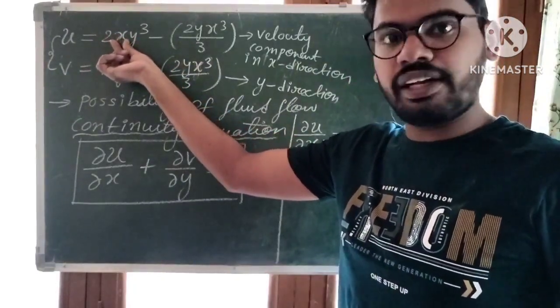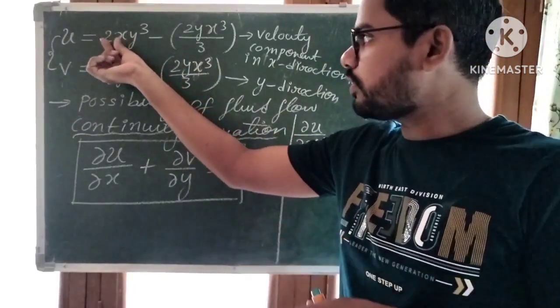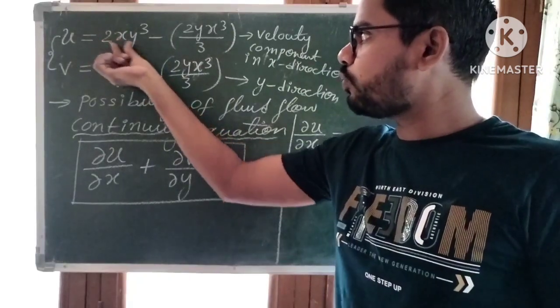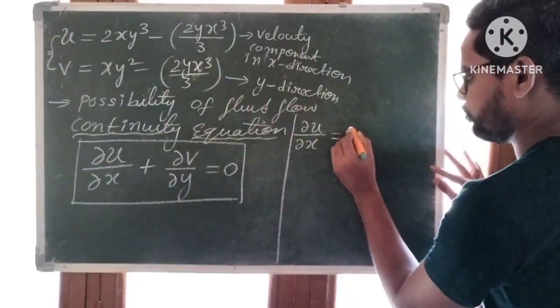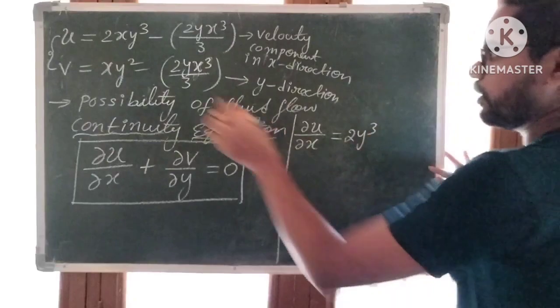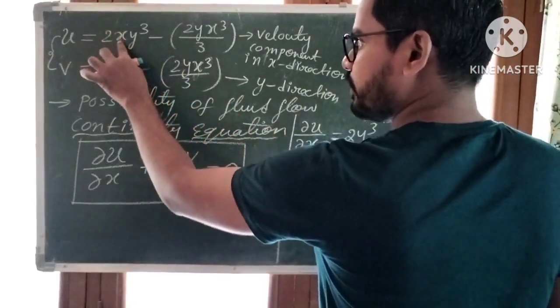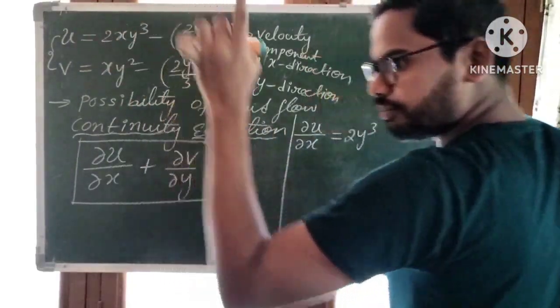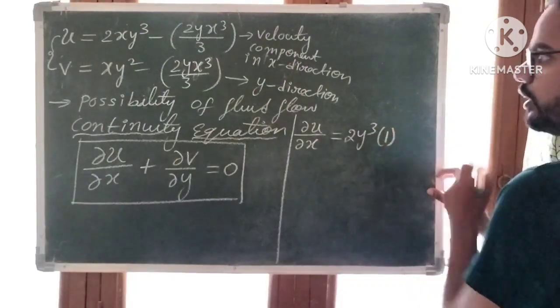Suppose here x is the independent variable. So other than x we have 2 and y cube. Here 2y cube is constant. What is the partial differentiation of x? It is 1.